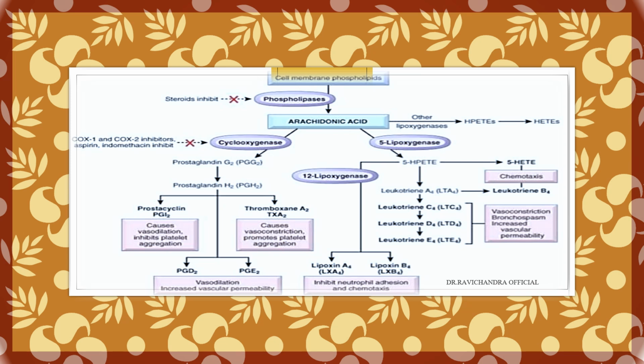C5a again helps in inflammation. C5b will initiate the membrane attack complex. This membrane attack complex will help in cell lysis by the terminal pathway, including the C5b, C6, C7, C8, C9 complements. Kinin, bradykinin, has a function similar to that of histamine. They will cause arteriolar dilatation and smooth muscle contraction and increased vascular permeability.